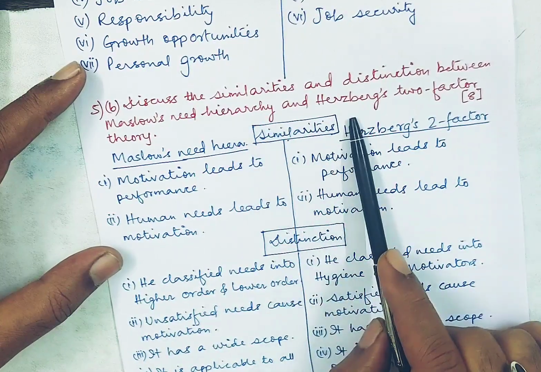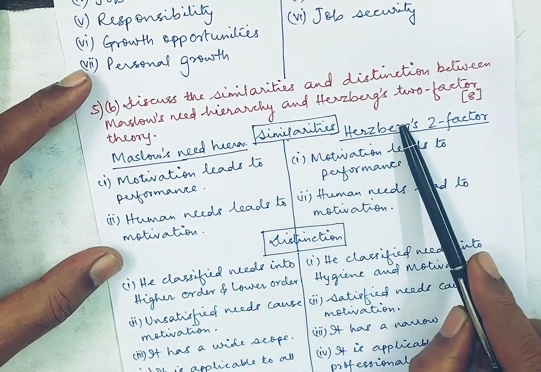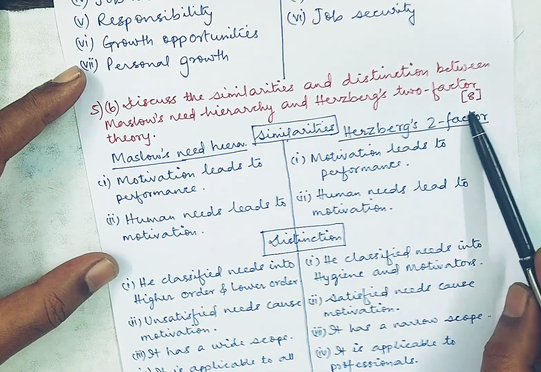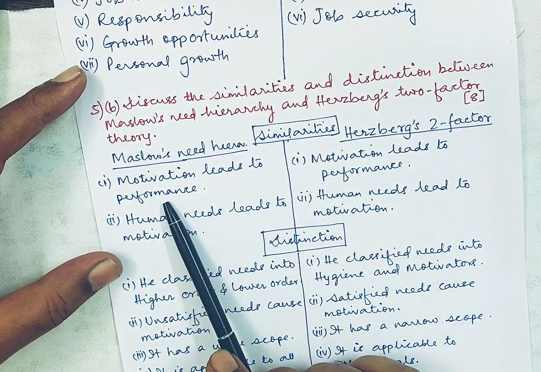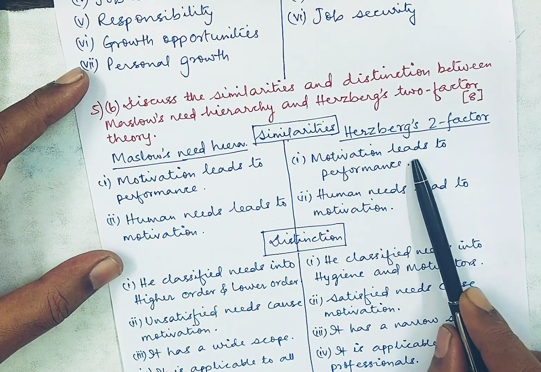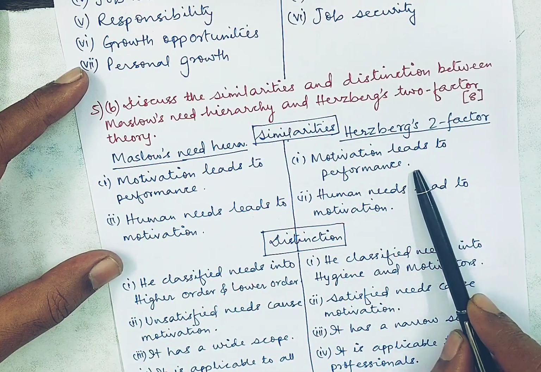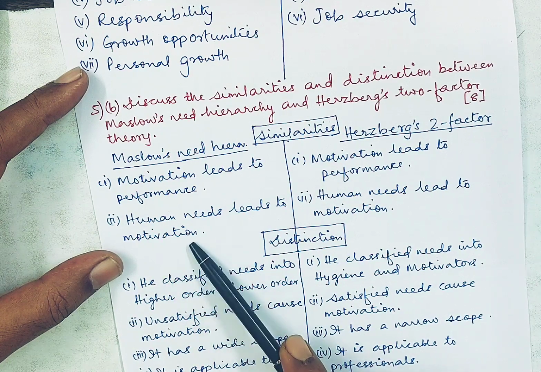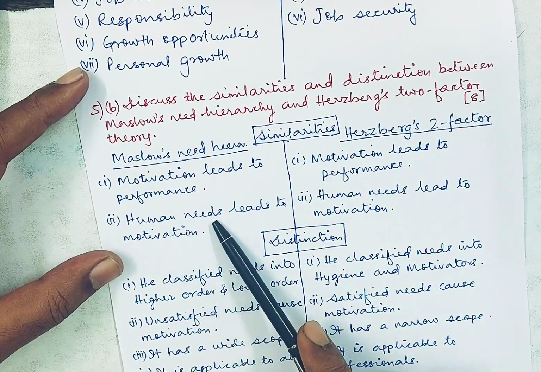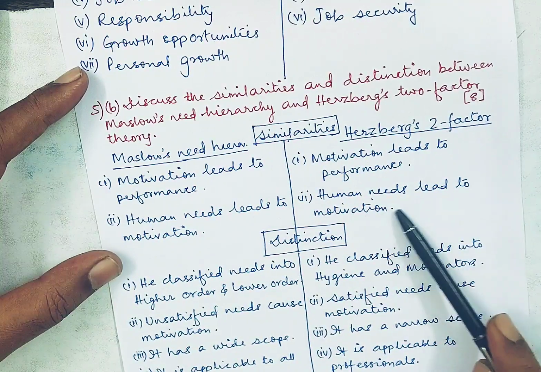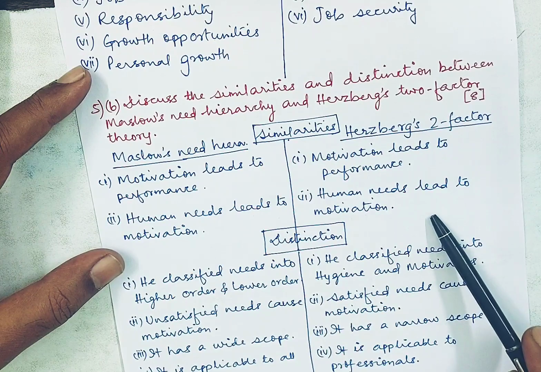Now, Maslow and Herzberg both have theories on motivation. Let's see what the similarities are. 8 marks question. The first similarity: motivation leads to performance, according to Maslow, and Herzberg also stressed the same thing. Then, human needs lead to motivation. Maslow speaks of human desires and needs, and Herzberg also opines that human needs lead to motivation.